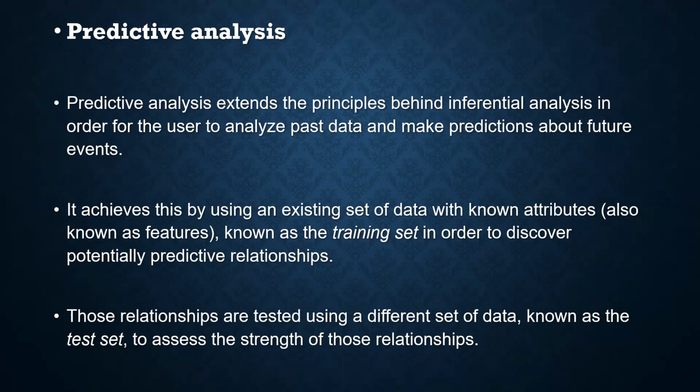So training data means you pick up a random set of information which will constitute 80% of your data set, name it the training set, and come up with a relationship.